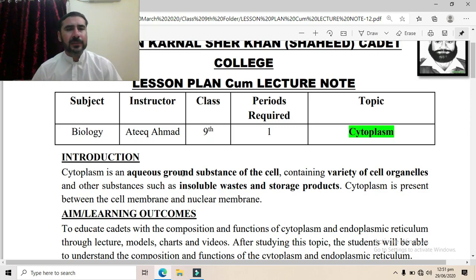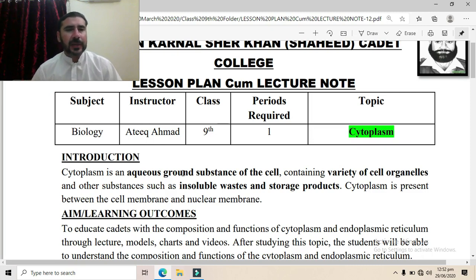Furthermore, it contains insoluble waste. Insoluble waste, various nitrogenous waste which are formed as a result of metabolism. Those insoluble nitrogenous waste are stored in the cytoplasm. Furthermore, it also contains various storage products.